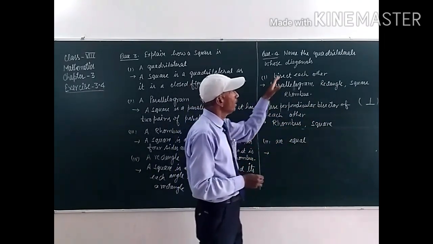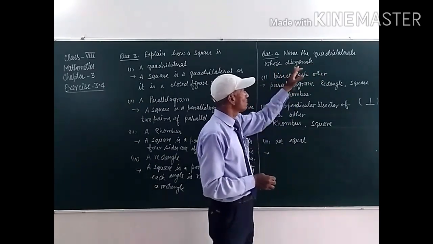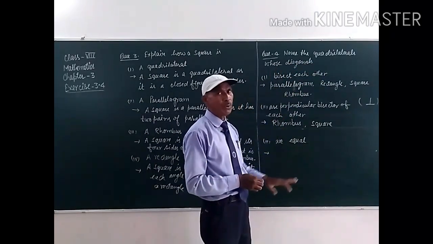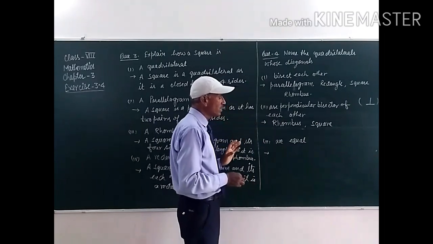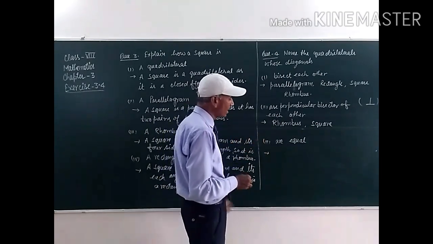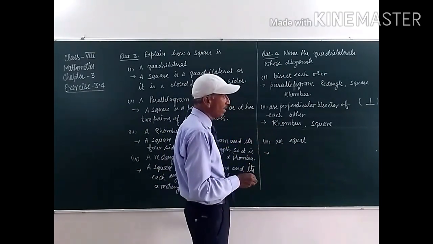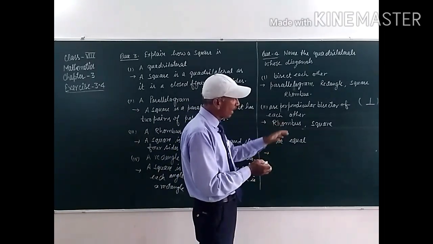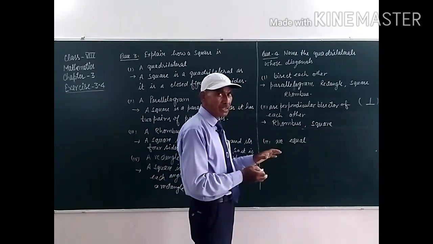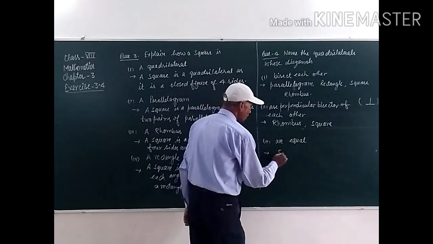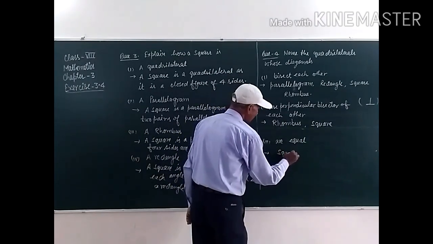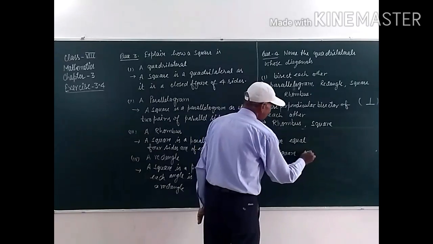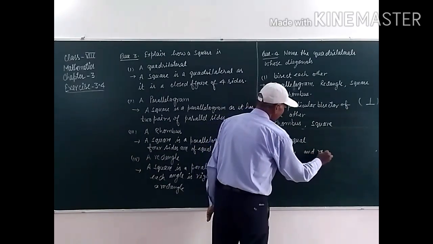And third one: name the quadrilaterals whose diagonals are equal. There are two figures, student, whose diagonals are equal, that is rectangle and square. In a rectangle diagonals are equal and in a square diagonals are also equal. So this one is a square and rectangle.